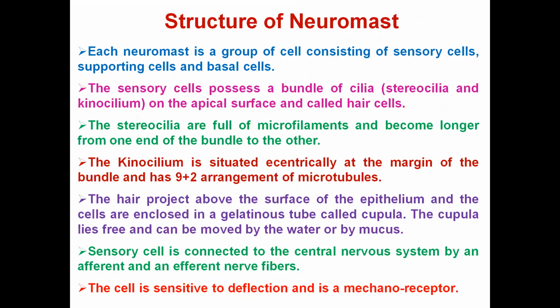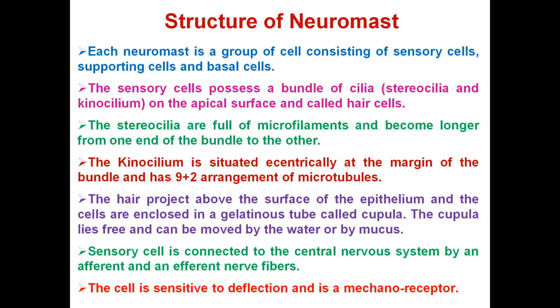As I have told, in the lateral line canal, at regular intervals, there is a small organ known as a neuromast. Actually, this is an organ which is responsible for receiving mechanical stimuli. So this neuromast is basically a group of sensory cells, supporting cells and basal cells. The sensory cells are very similar to the cells that we have seen in the internal ears, which have stereocilia and kinocilium. Basically the sensory cells are also known as hair cells. So these hair cells are very similar to the hair cells present in the internal ears.